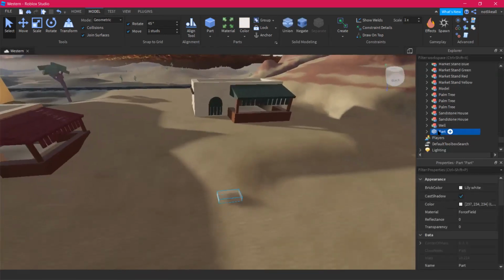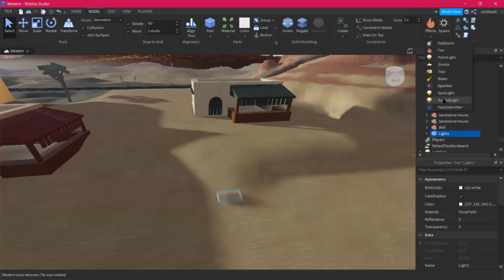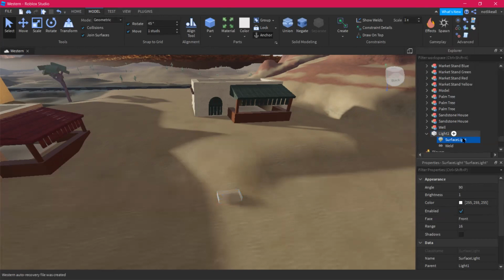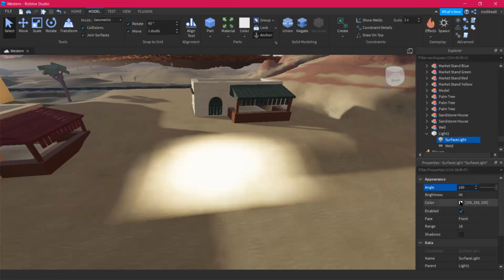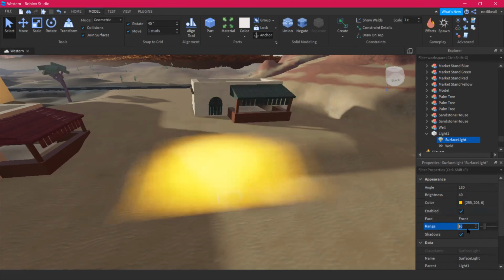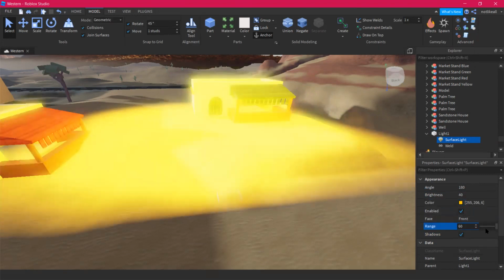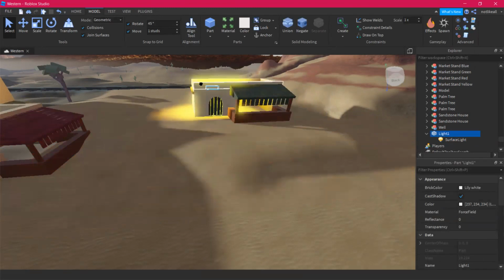Now, I'm gonna rename this part as light one, and try to keep it selected and go to effects, and I'm gonna add a surface light. Now, surface light is basically one which covers the area, and I'm gonna increase the brightness. I'm gonna increase the angle, and change the color to something bright yellow. Okay, that looks good. I'll keep the shadow. I'll change the range to something bigger. This is cool.